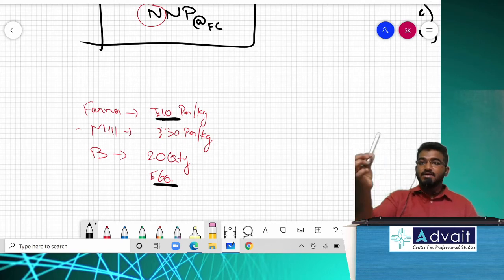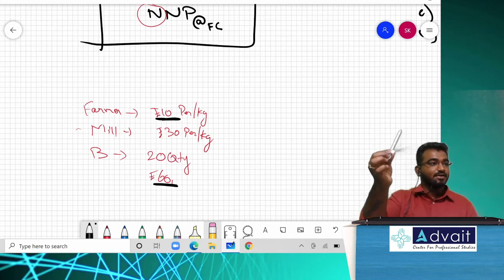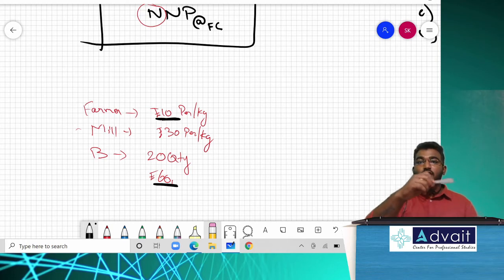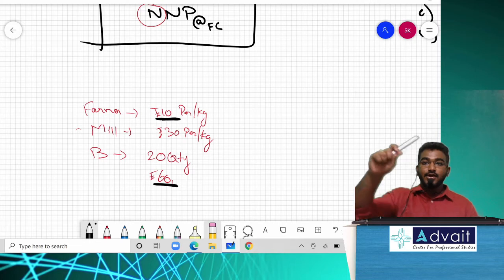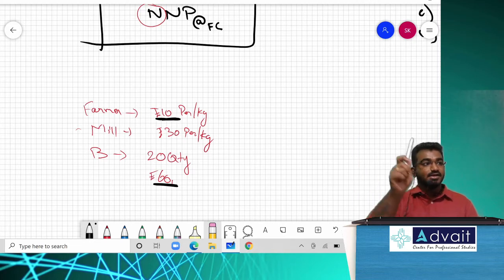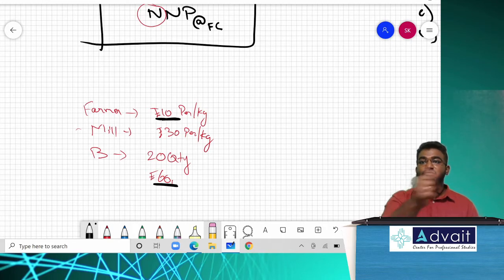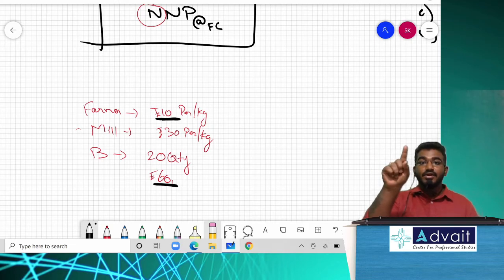Now I'm selling this pen for 10 rupees. My raw material cost in order to produce this pen is 7 rupees. So 10 rupees is the final output for a customer, and 7 rupees is an intermediary value. So we will remove that intermediary value. What is the value added by a seller? 3 rupees. Only that value added should be considered. Only that.